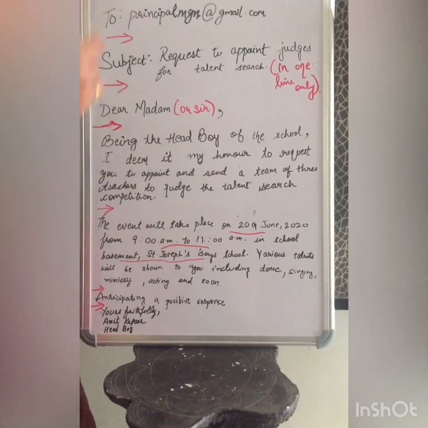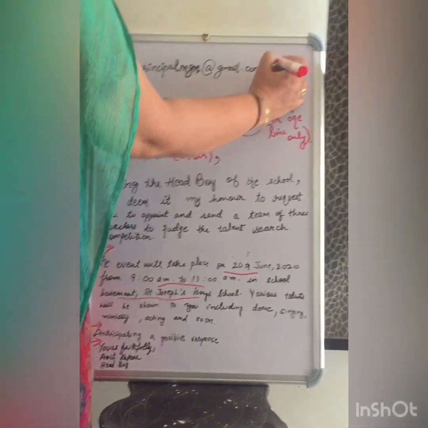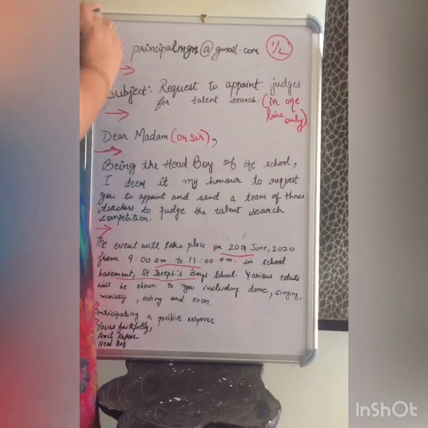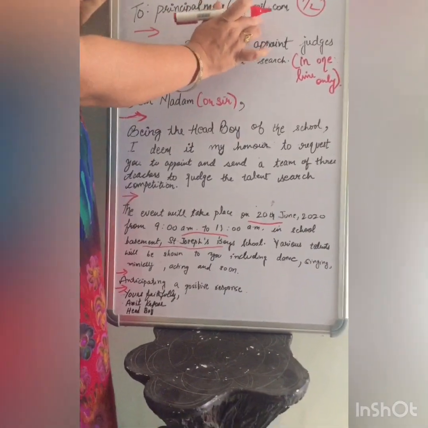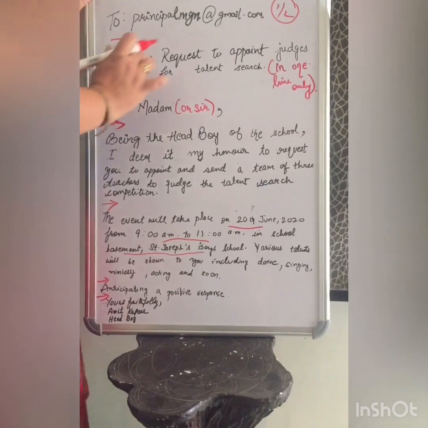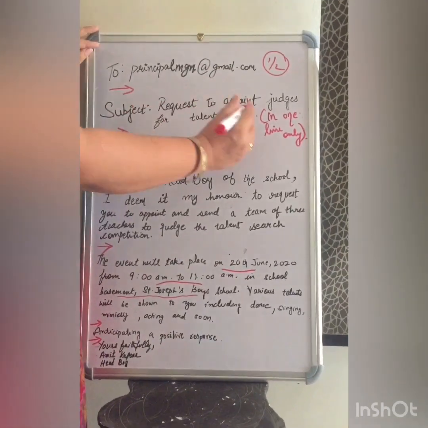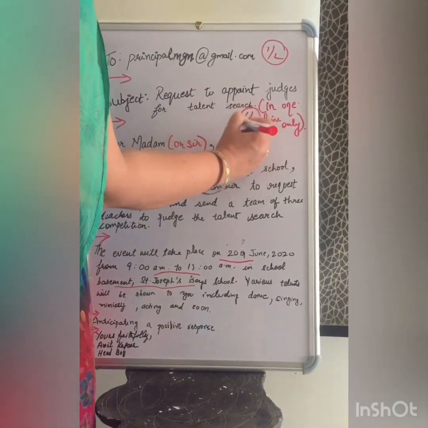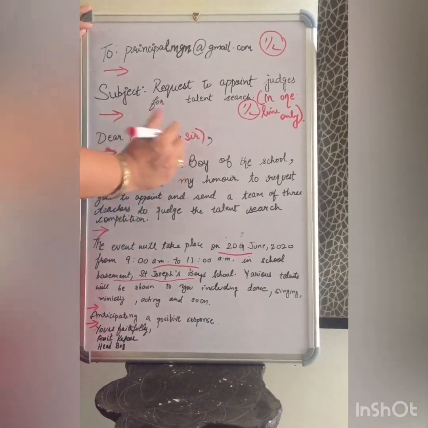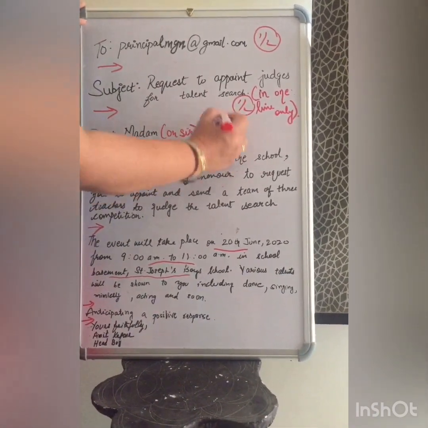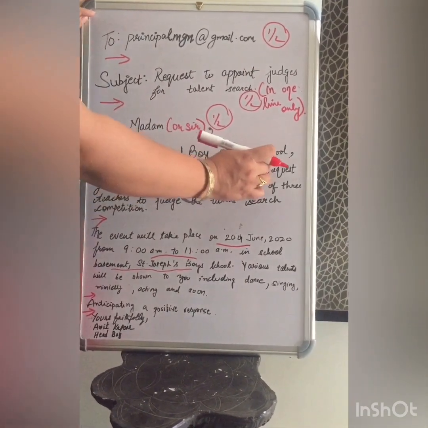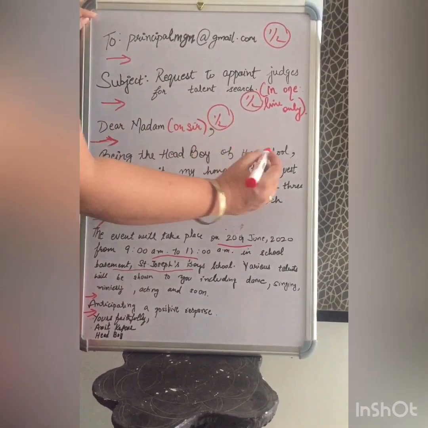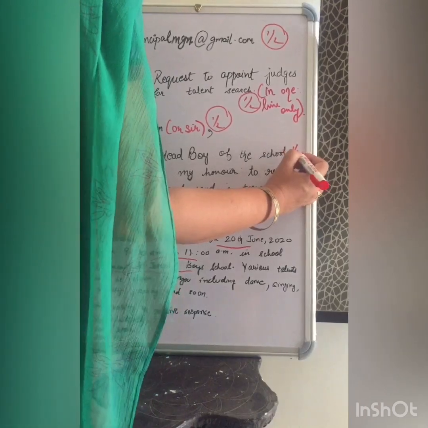Now come to the marking. To so and so, this contains half a mark if you write completely correct. All small letters, mind it, and you have to give some mail address. Subject, request to appoint judges for talent search, again half a mark. Dear Madam, half a mark. Being the head boy of the school, I deem it my honor. This polite first sentence, half a mark.